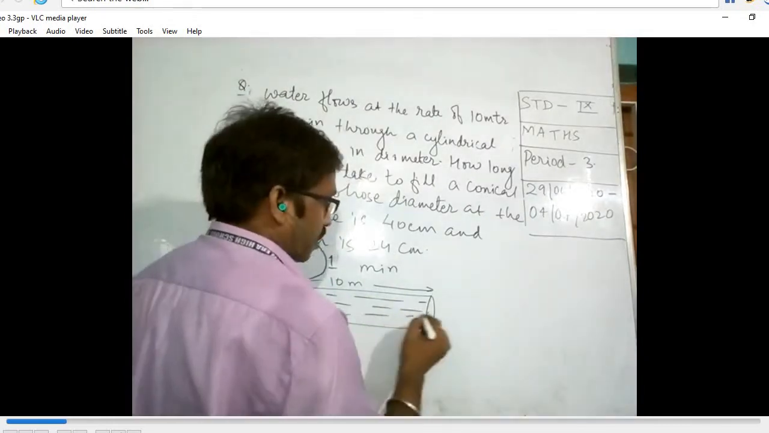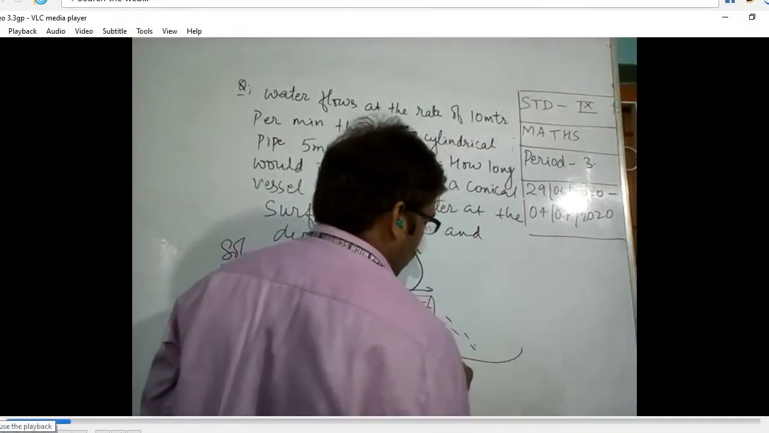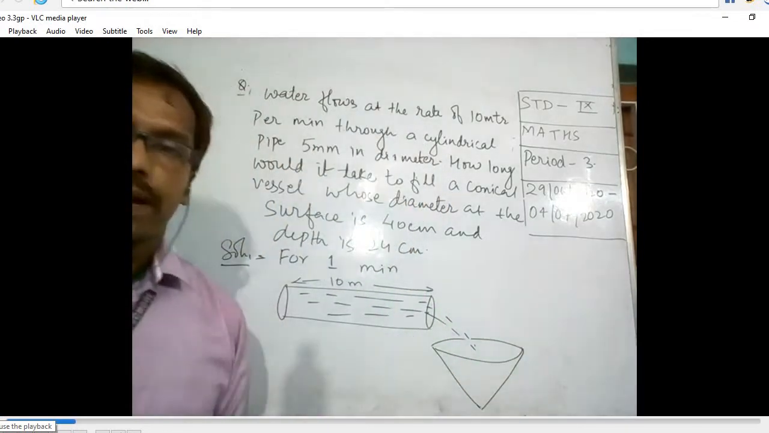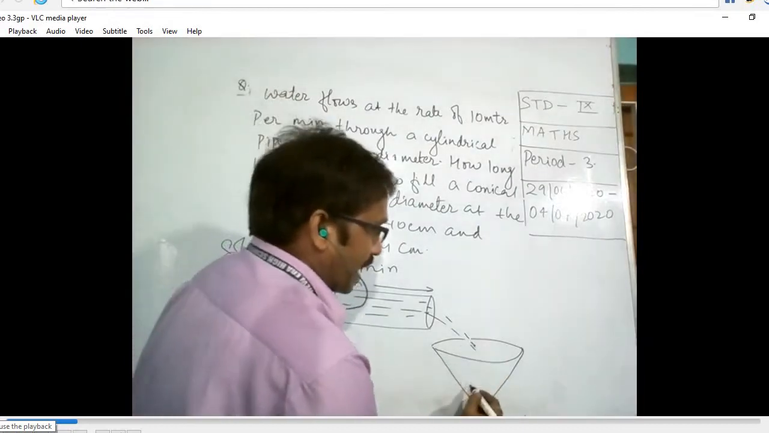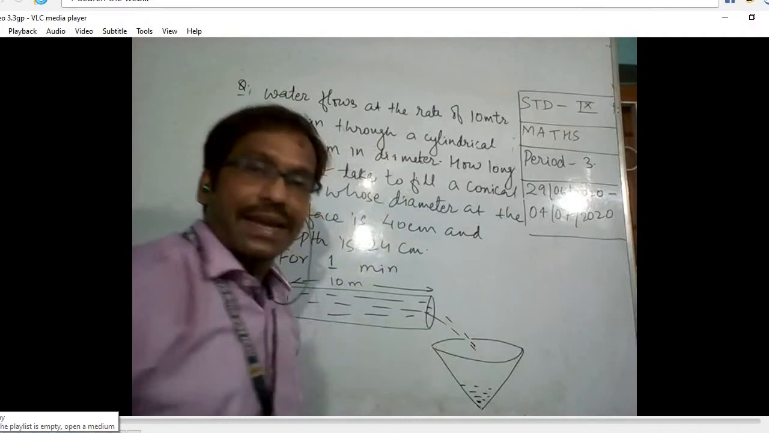Water is flowing here and going into a particular vessel. So here is that vessel, and water is coming inside it. One thing I would like to clear here: when the water is flowing through this cylindrical pipe, it goes into this vessel. So in 1 minute some volume of water will flow here. In our question particularly, for 1 minute the length is 10 meter, because the rate of flow is given as 10 meter per minute.